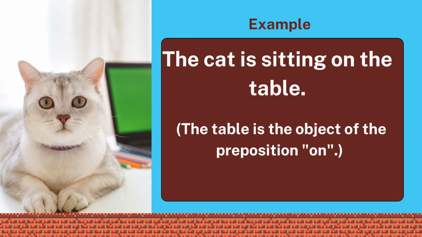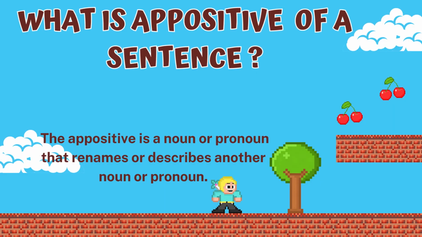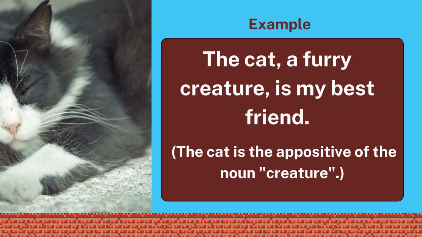Here, the table is the object of the preposition on. Okay, what is an appositive? An appositive is a noun or a pronoun that renames or describes another noun or pronoun.